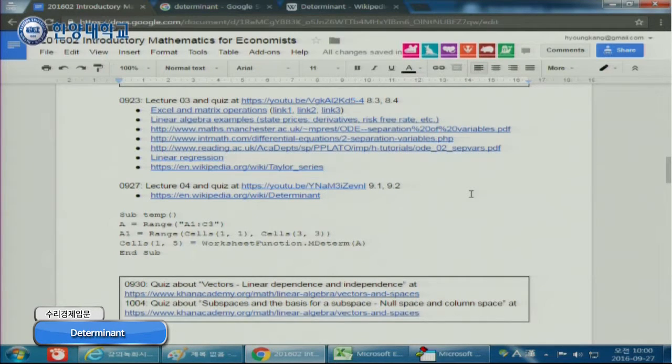Then click here with the second one and save. Now you have to set up the program here. Choose this option, click this one, and check everything. And okay.